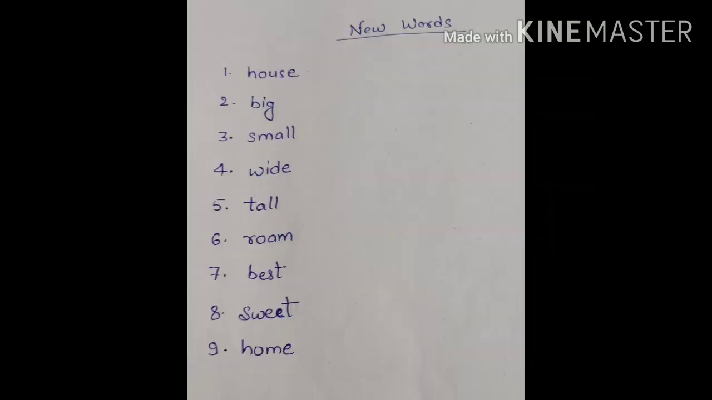Let's read new words in the poem. The first word is house. The second word is big. The third word is small. The fourth word is white. The fifth word is tall. The sixth word is room. The seventh word is best. The eighth word is sweet. And the ninth is home. Okay, children? Please write these words in your copy and learn them.